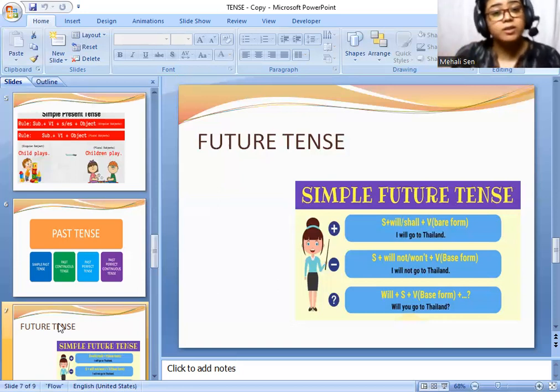So in our daily life, in English grammar, what is the meaning of parallel action? Parallel action means nothing but two or more pieces of work being done simultaneously. That is called parallel action.